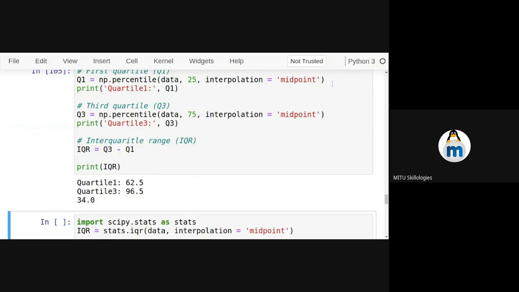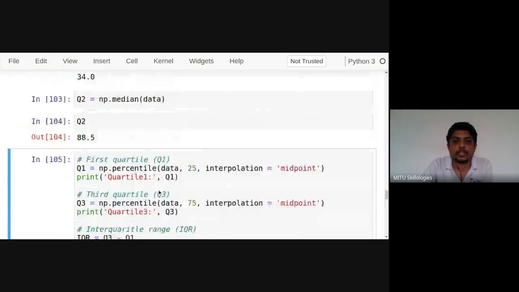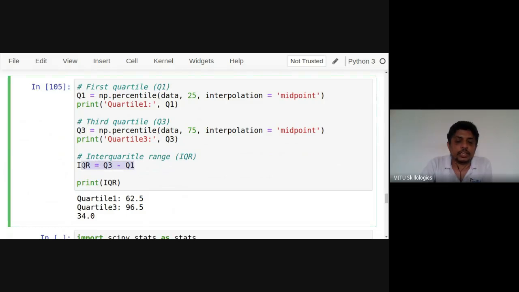So using this, we can directly calculate it without having any direct data distribution, just like we have seen above. Then quartile 3, 75%, is 96.5, which is what we calculated above. Exactly the same method is followed here, and the interquartile range, Q3 minus Q1, is also the same 34.0.